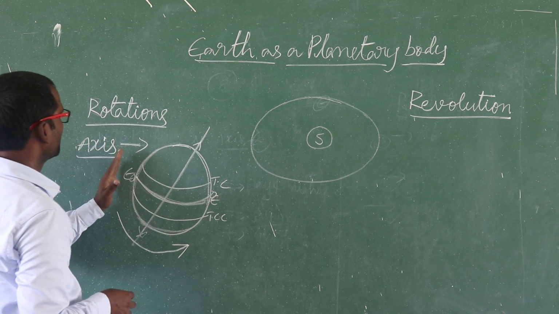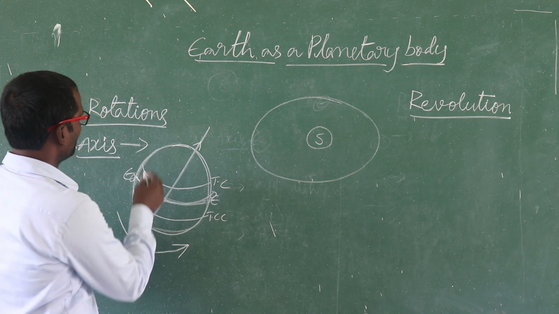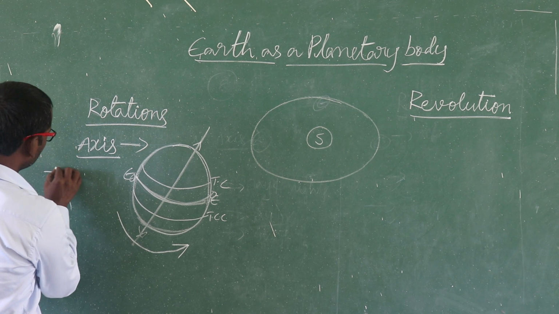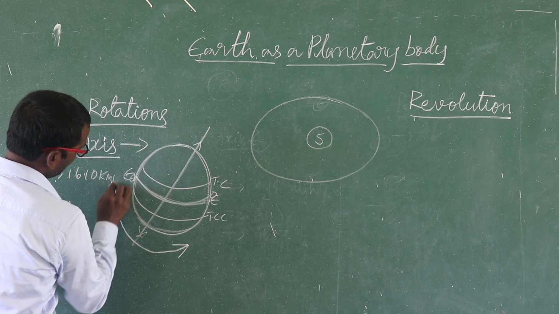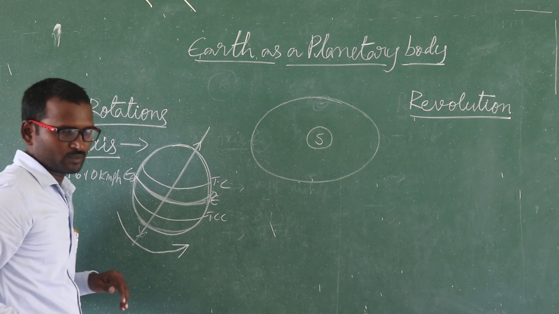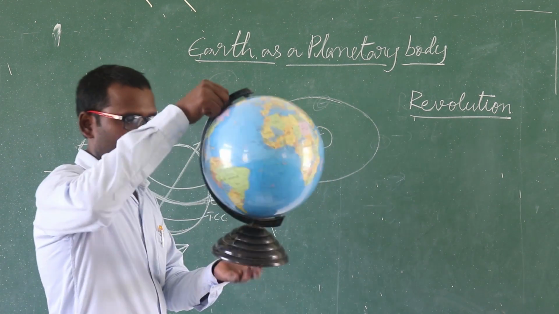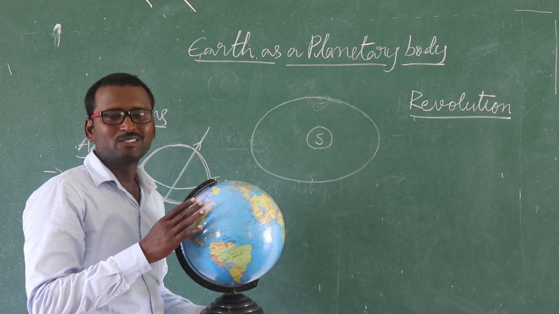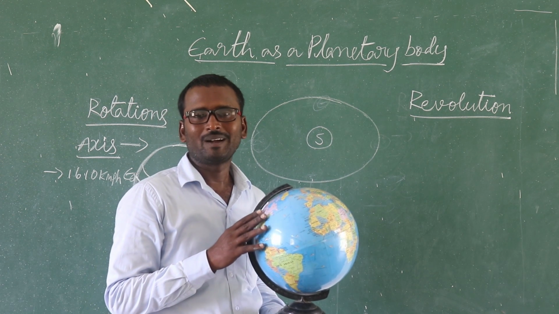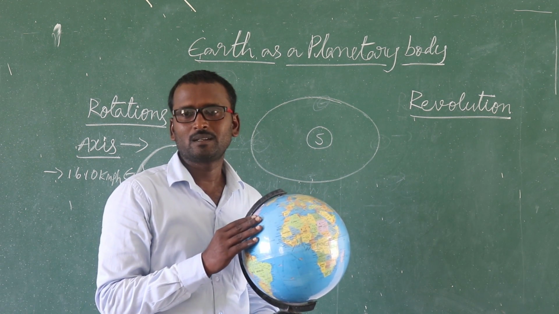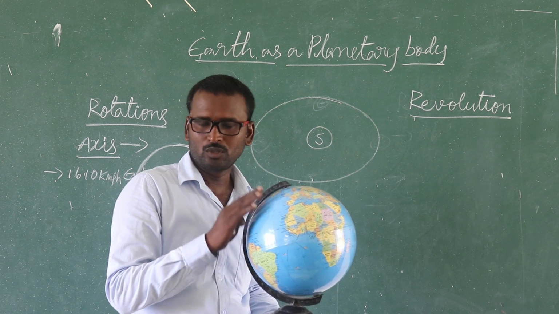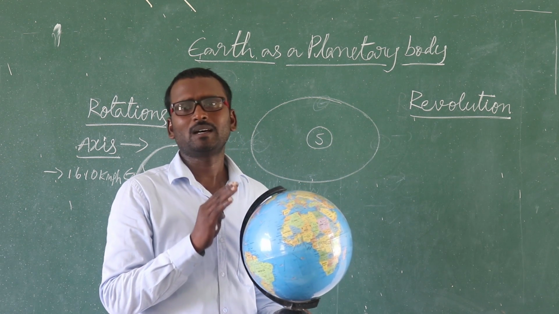Okay, rotation takes place on axis. Rotation speed is 1610 kilometers per hour. For example, here you see, what is it? It is a globe. Why do we use it? In order to represent Earth, we use a globe. Globe is the model of the Earth.